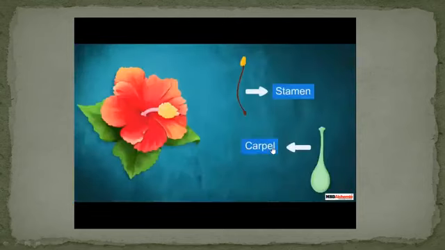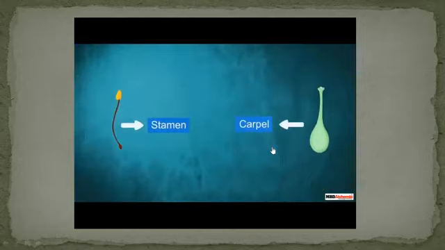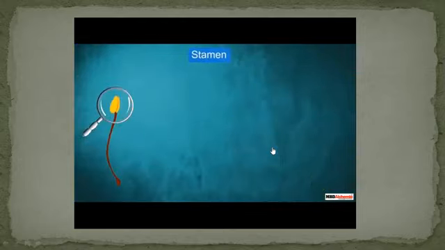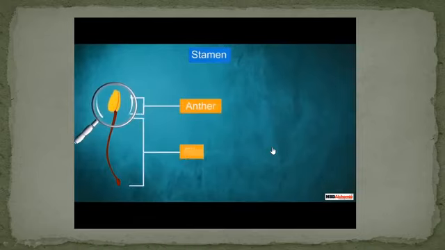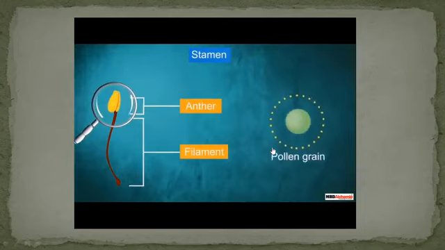Now, let us know about different parts of the stamen and carpel. A stamen is made up of two parts: anther and filament. The anther produces pollen grains, which contain the male gametes.